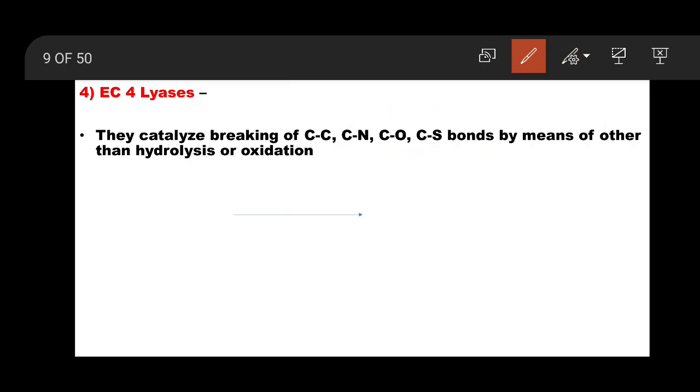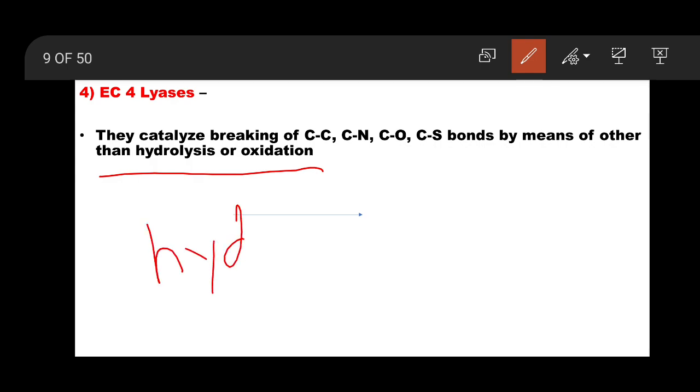Lyases is the class of enzymes which break these types of bonds. कार्बन कार्बन के बीच में बॉन्ड होता है, कार्बन नाइट्रोजन, कार्बन ऑक्सीजन, कार्बन सल्फर, तो कोवेलेंट तरीके के बॉन्ड्स होंगे, कोऑर्डिनेट तरीके के बॉन्ड्स होंगे, whatever the type of bonds you have studied in chemistry. So these bonds are broken by means other than hydrolysis or oxidation.